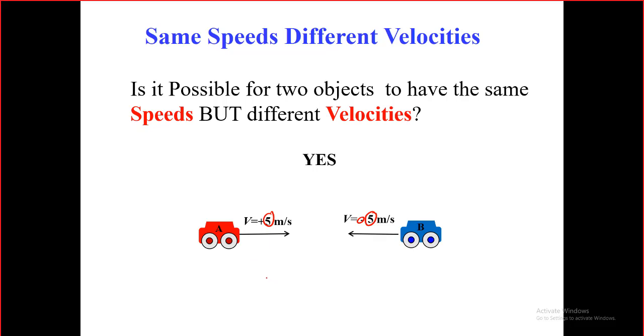When the object travels in a constant speed. Yes, and a constant direction. Yes, constant direction, and it should be straight as well. So the object should be moving in a straight line and in one direction, with a constant speed. If it is the case, I will say in this case, it has a constant speed and also it has a constant velocity. This is the only case to have a constant velocity, one direction and one speed.